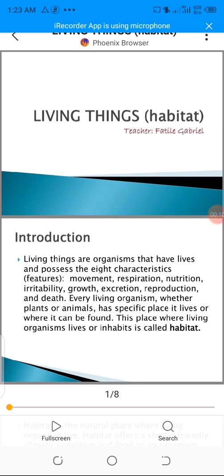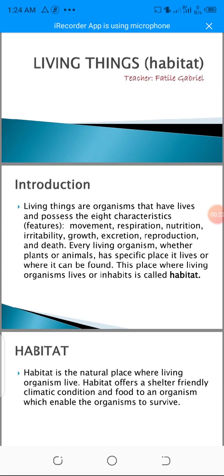Our topic for today is living things, and we are actually stressing on the habitat of living things. So, from introduction, living things are organisms that have life and possess the eight characteristics. And you know the eight characteristics from our GSS1, Mr. Niger D. That's movement, respiration, nutrition, irritability, growth, excretion, reproduction, and death.